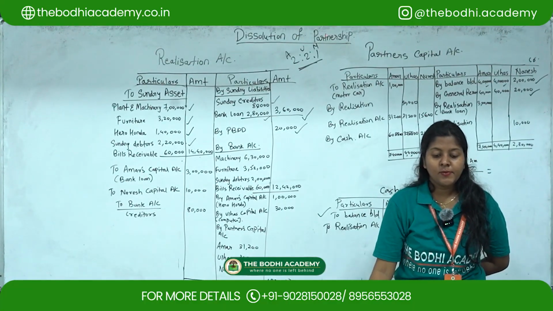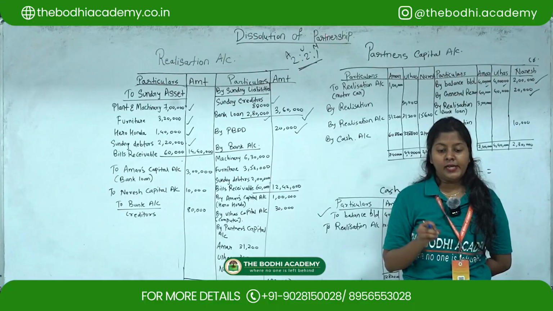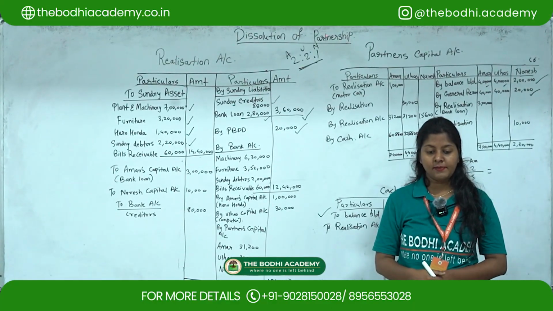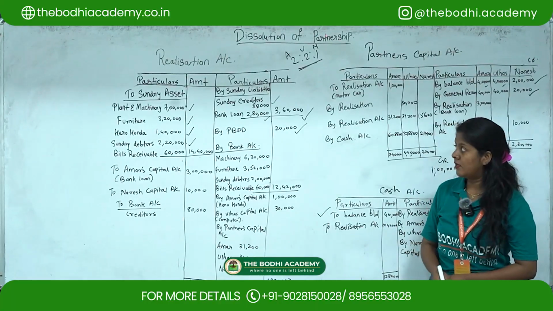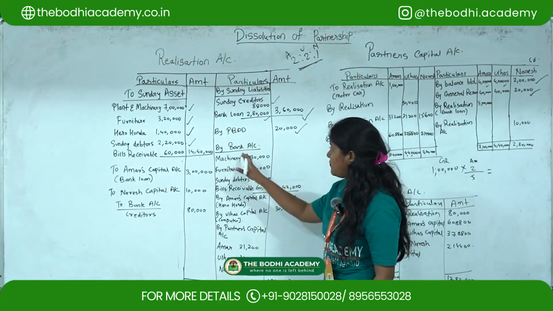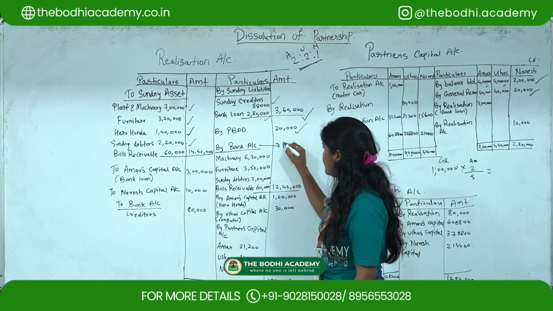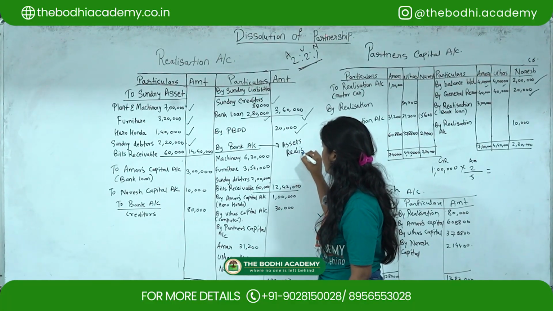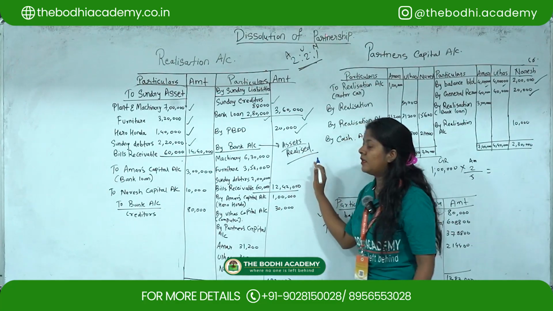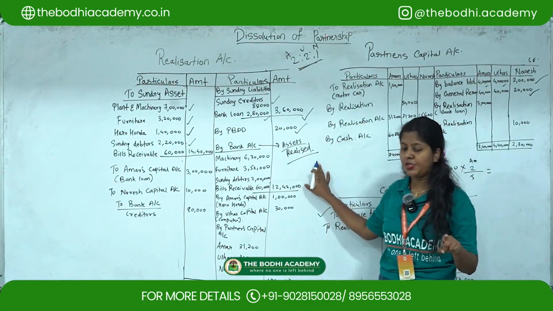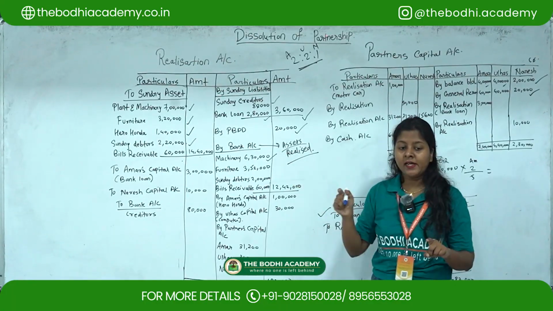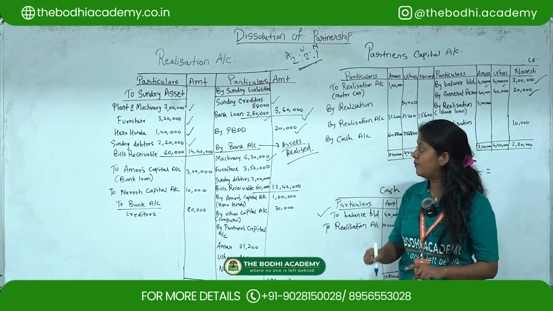Now, additional information says that on the above date, they decided to dissolve the firm and the following information is available. Assets realized are as follows. So now whatever the assets are realized, we show under this side, credit side. So this is assets realized. Now, the assets realized are plant and machinery for rupees 6,30,000, furniture at 110% of the book value.